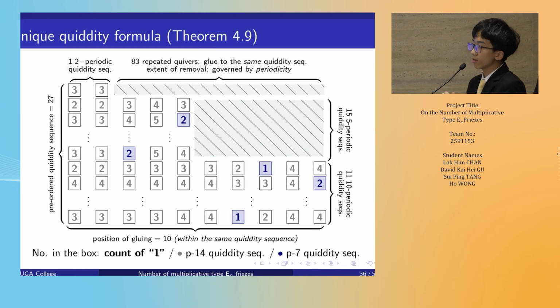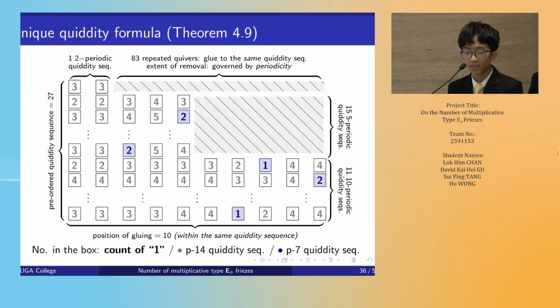Hence, let's orient ourselves to this grid. The vertical axis denotes the number of pre-ordered QED sequences of type E5, and the horizontal axis denotes the position of gluing, where the 1 is prepended on the E5 QED sequence when it's glued to type E6. The number in the box shows the number of unit entries when glued to an E6 QED sequence, and the color corresponds to the periodicity after gluing.